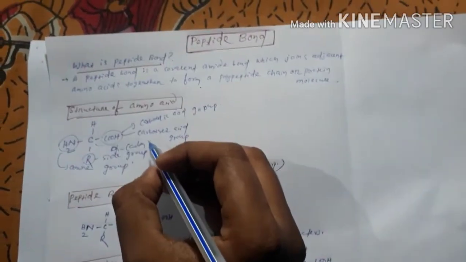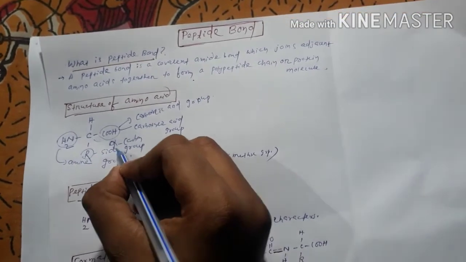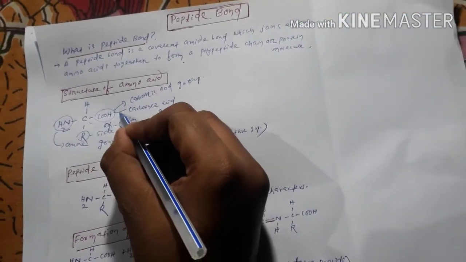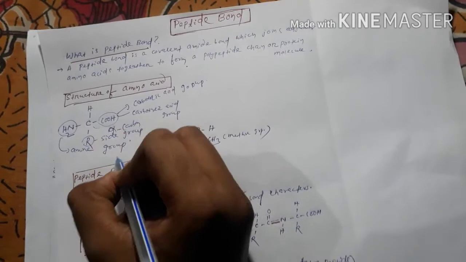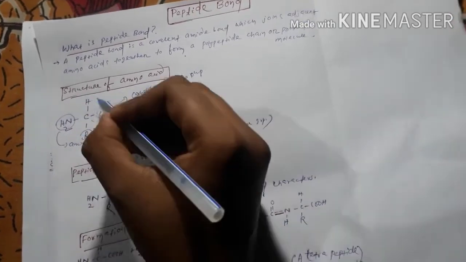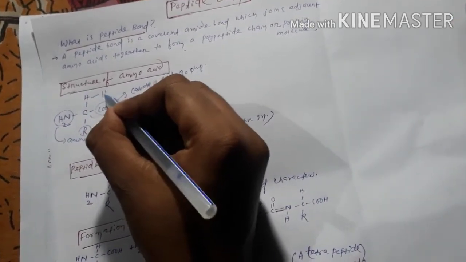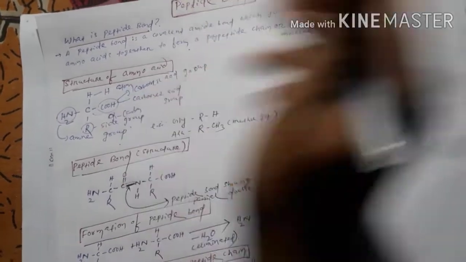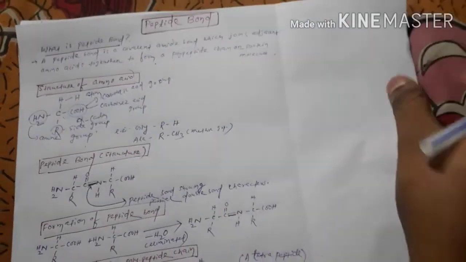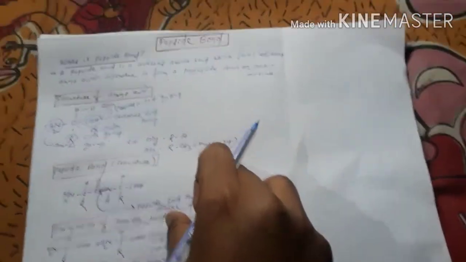This is the alpha carbon, this is the carboxylic acid group, this is the amine group, and this is the hydrogen atom. So here we can understand that every amino acid has four parts.